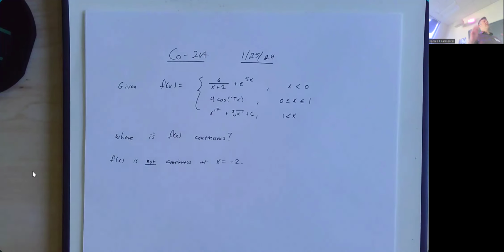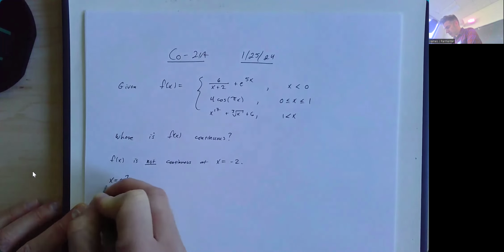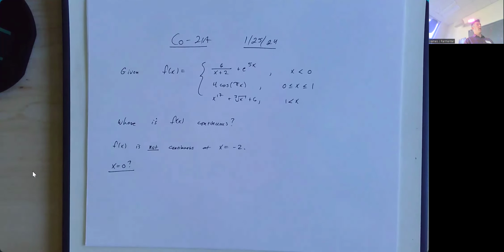Now, after you've looked at each piece and seen if it might be discontinuous somewhere that's obvious, the other places we always look at in a piecewise function are where you change from one piece to the other piece. So the other places where we need to determine whether or not the function is continuous is at x equals 0 and at x equals 1. So let's start by looking at x equals 0. 3 things we have to check for continuity.